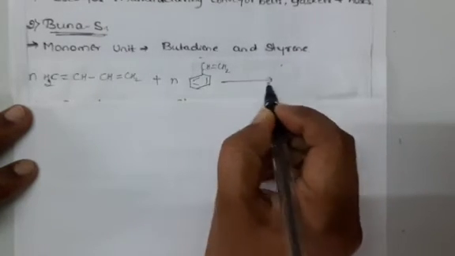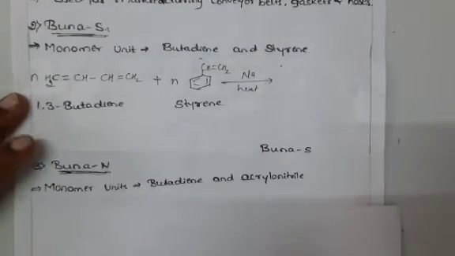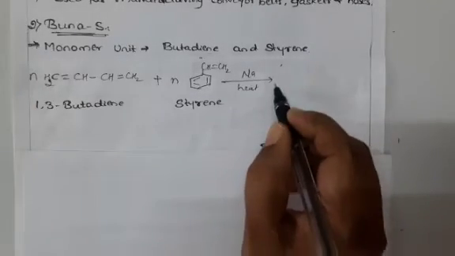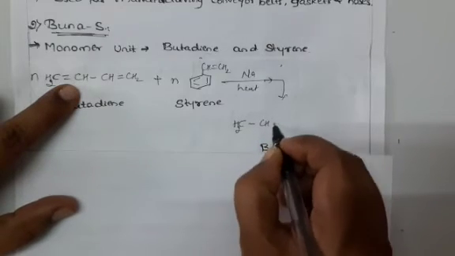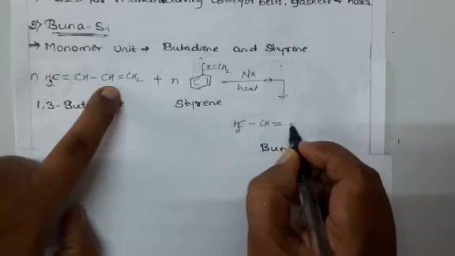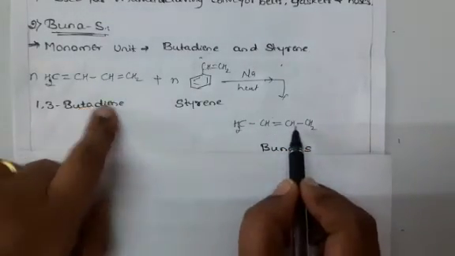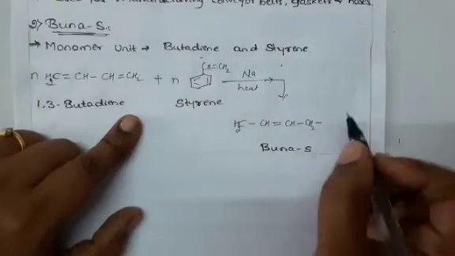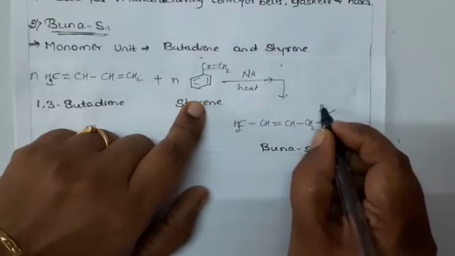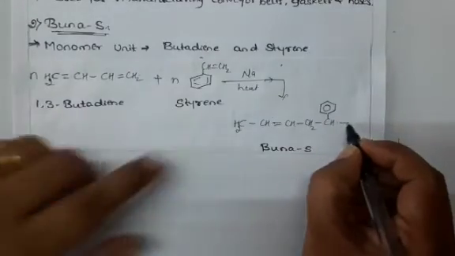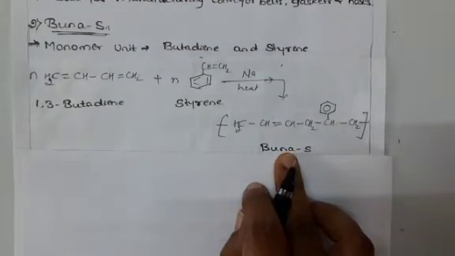This is N number of styrene molecules. We are heating with sodium. On polymerization we are getting the Buna-S structure. I will write here CH2 single bond CH, here the double bond shifts, CH single bond CH2, carbons 1, 2, 3, 4. Next, this bond is attached here to CH, which is attached with a benzene ring, then again single bond CH2. This is the structure of Buna-S.